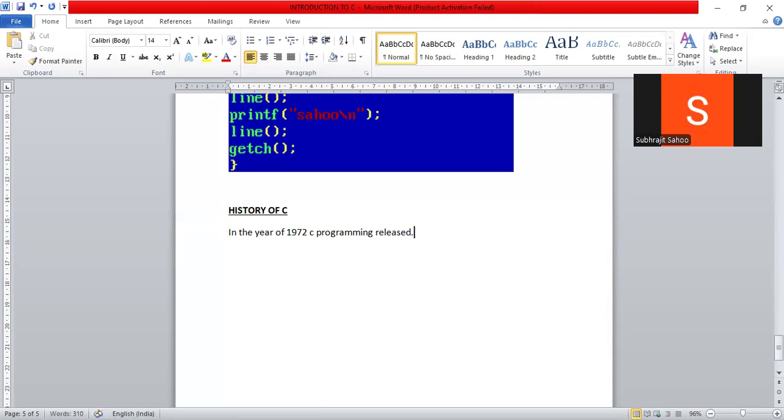Sir, who developed this one? Who is the developer? Or we can say, who is the father of C? Sir, the father of C is Dennis Ritchie.